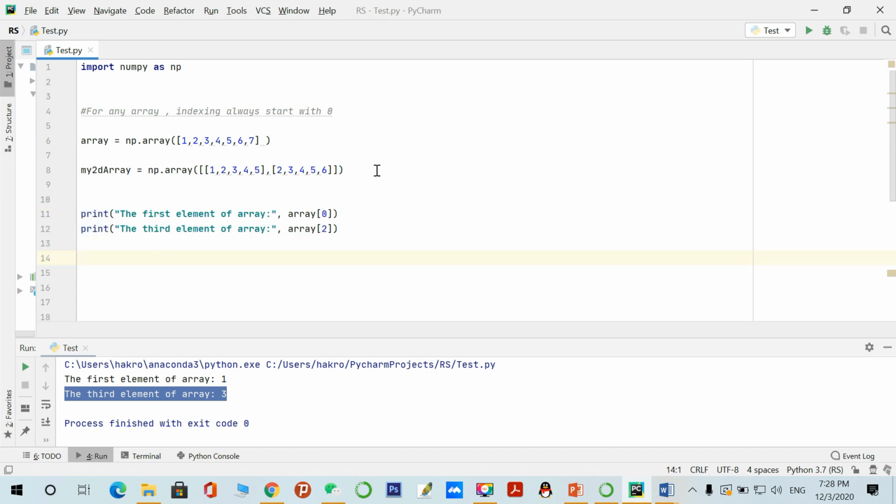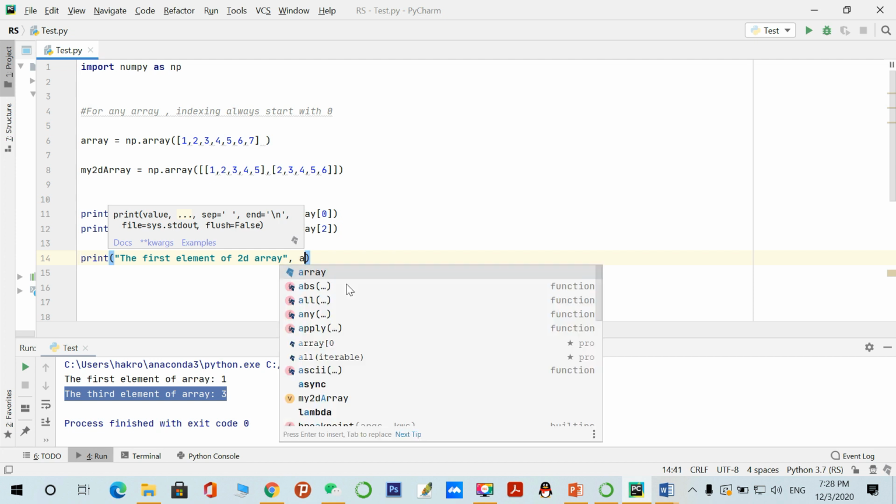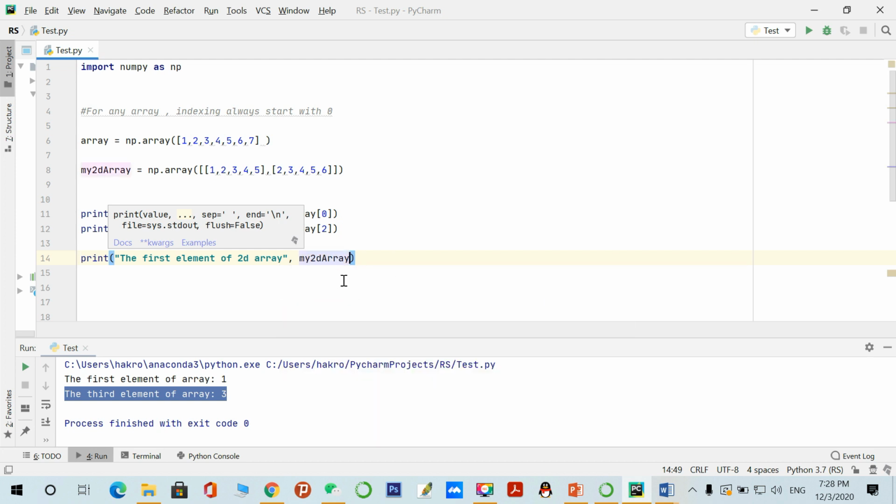Let's access the elements of a two dimension array. Just copy, and the first element of the 2D array. my_2D_array is the name of the array, and we have to give two indexes in brackets because it is two dimensional. The first represents a row and the second represents a column, like this, 0 and 1.